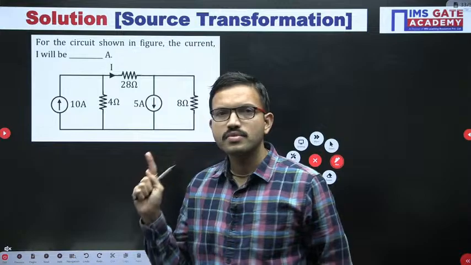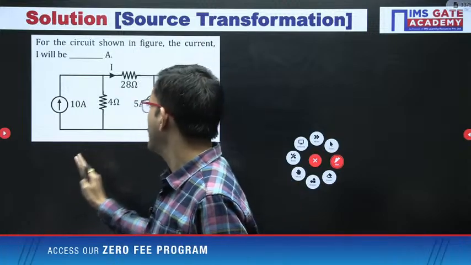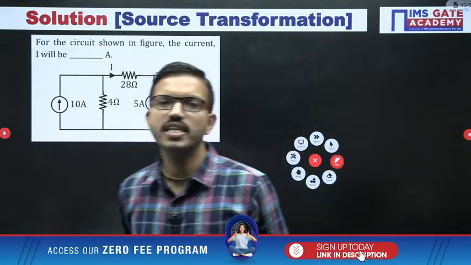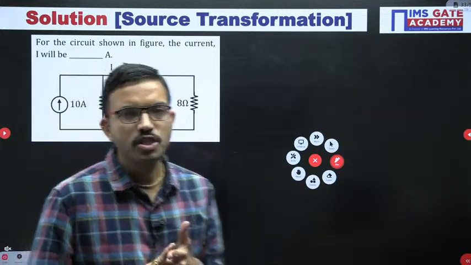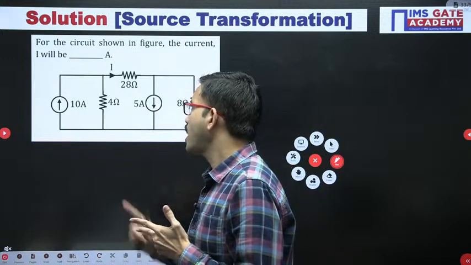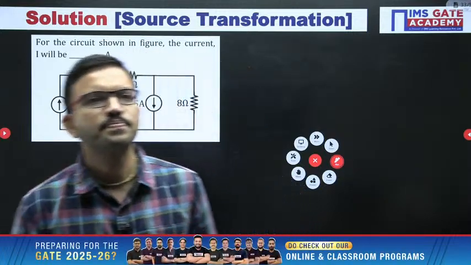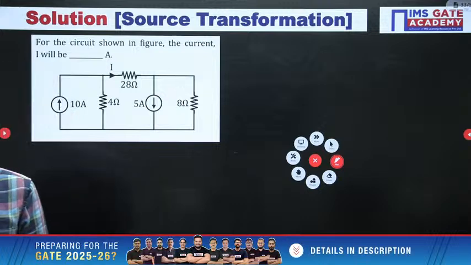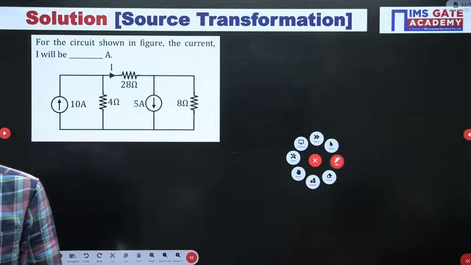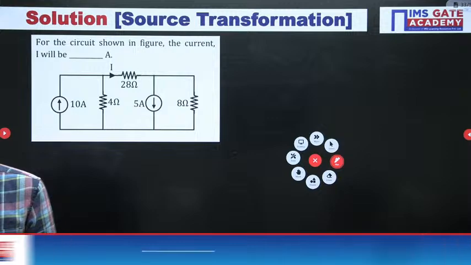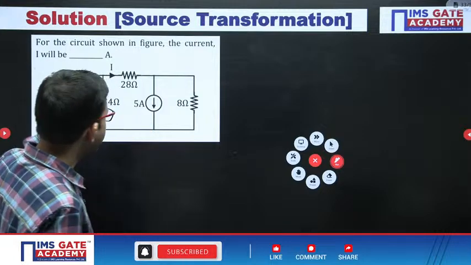Okay. Now if you observe, all of you tell me, in this particular circuit, in which places can we apply source transformation? Only one place, left hand side, or only right hand side, or even both? All of you can confirm in the chat. For this circuit, is one source transformation possible, or two? Is it at left only, at right only, or both? Yes, we can apply at both left hand side and right hand side.